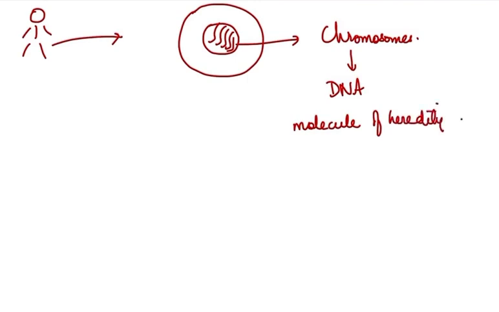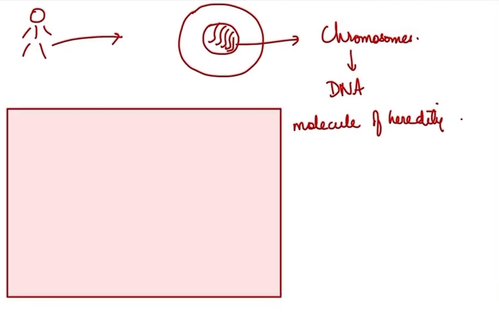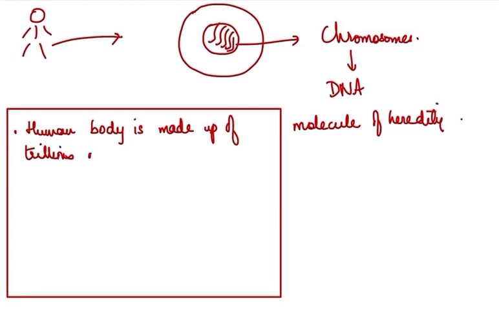So in short we can say that, I will just make a box so that we can sum up all the points. The human body is made up of trillions of cells. Every nucleated cell, when I say nucleated cell, of course I am excluding the red blood cell.